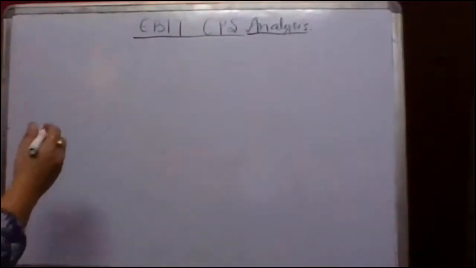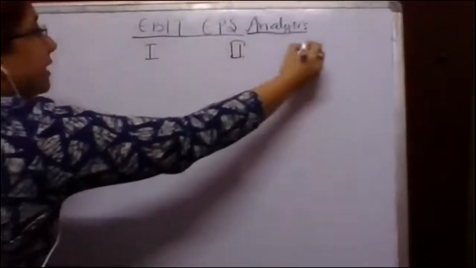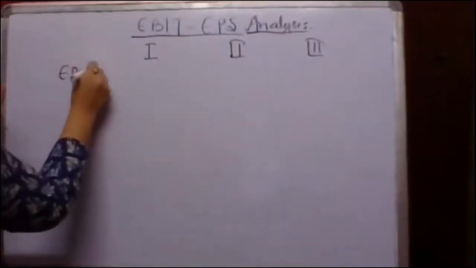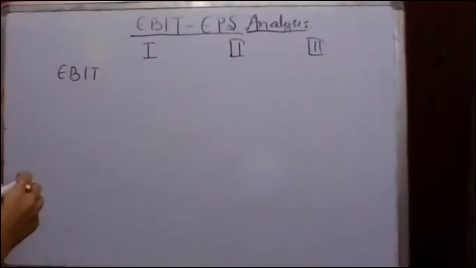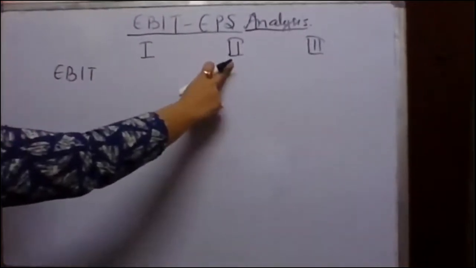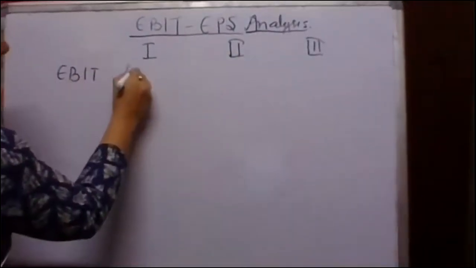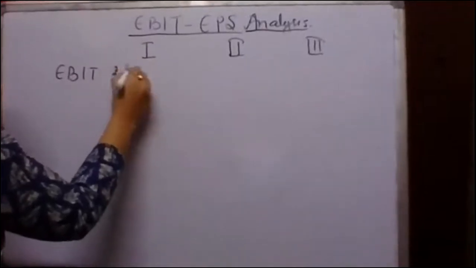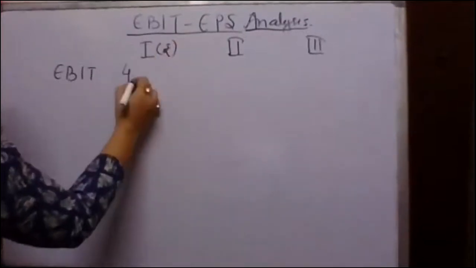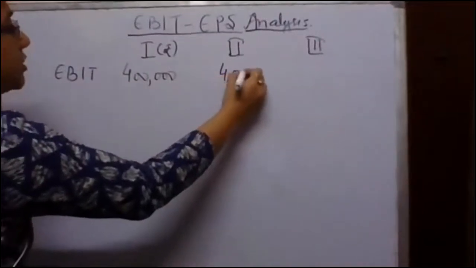Now let's continue with the example, and we are going to have again the same three situations. See, the EBIT remains the same in all the three situations, where in the first case debt was nil, second case debt was 10 lakh, third case debt was 20 lakh. So EBIT is rupees 4 lakh in all the three situations.